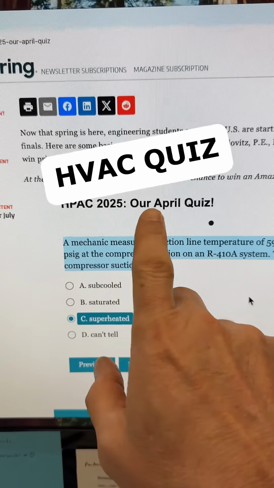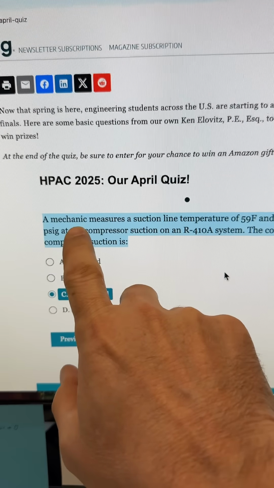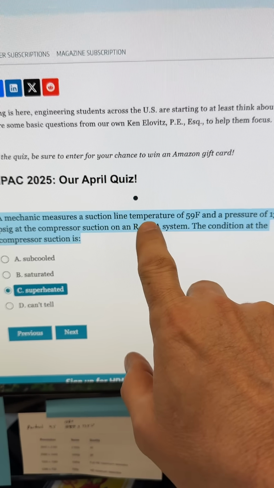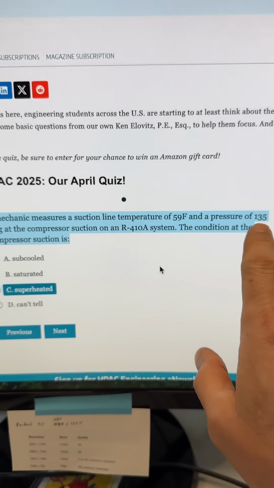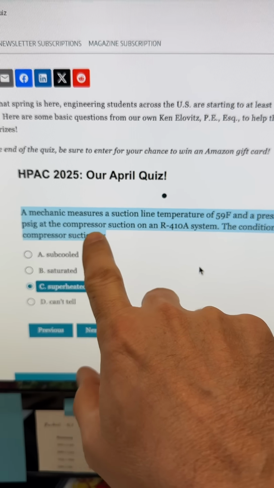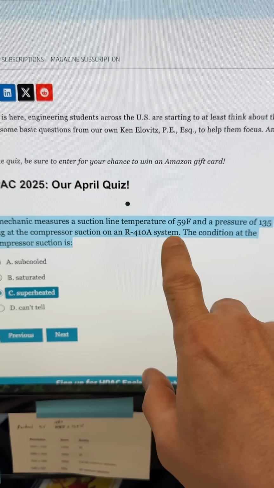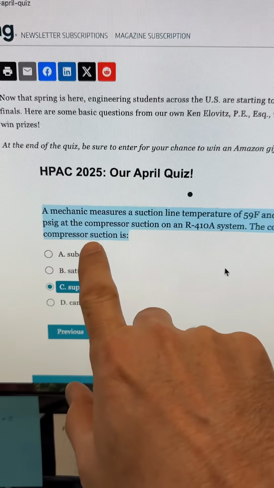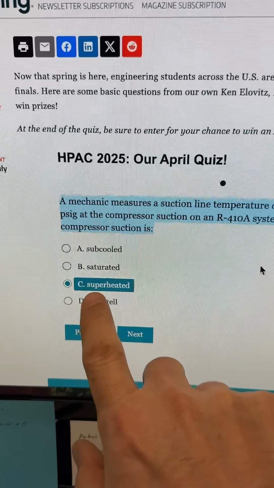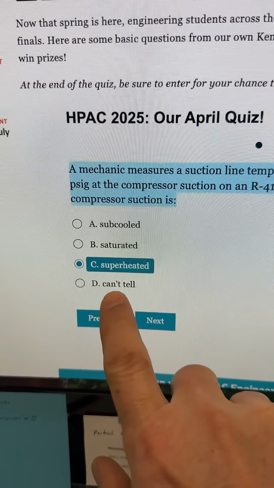Here's the April HVAC question number 2. Okay, a mechanic measures a suction line temperature of 59 degrees and a pressure of 135 psi at the compressor suction on a 410A system. The condition at the compressor suction is A, subcooled, B, saturated, C, superheated, D, can't tell.